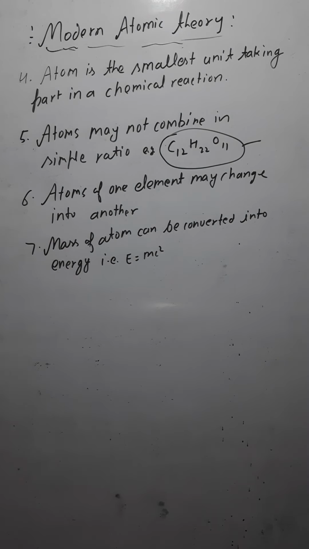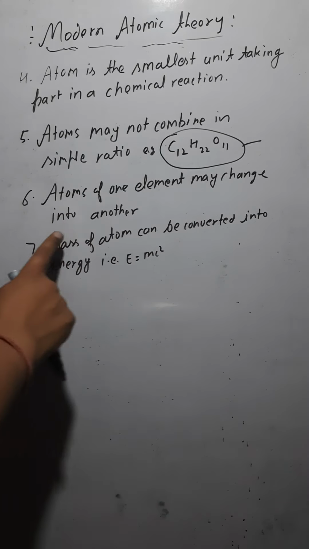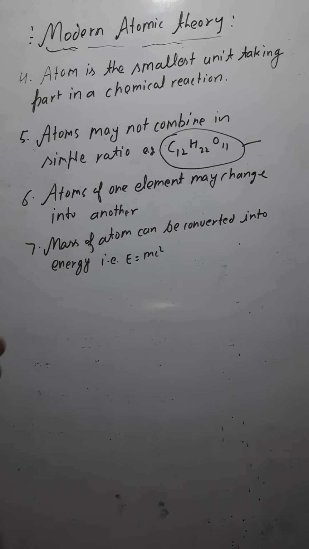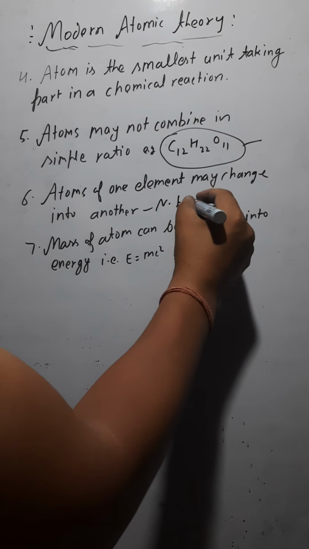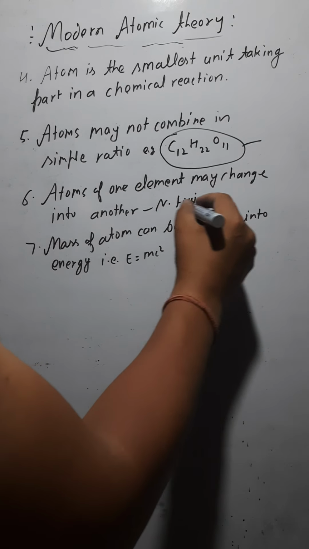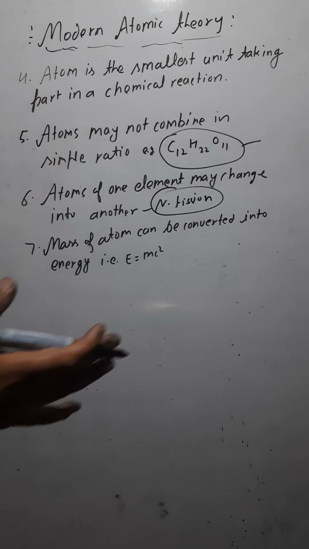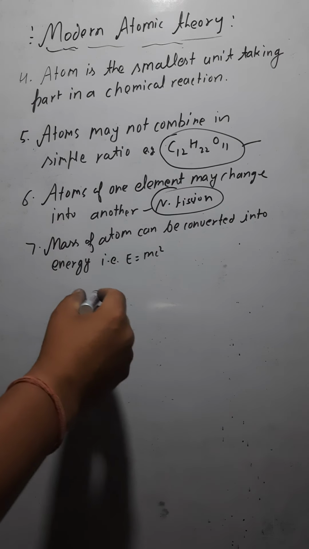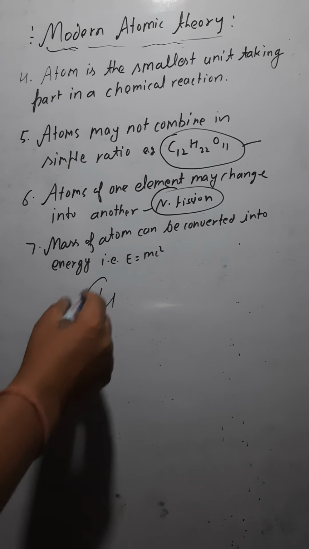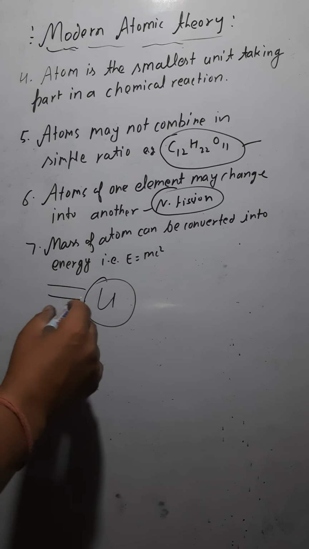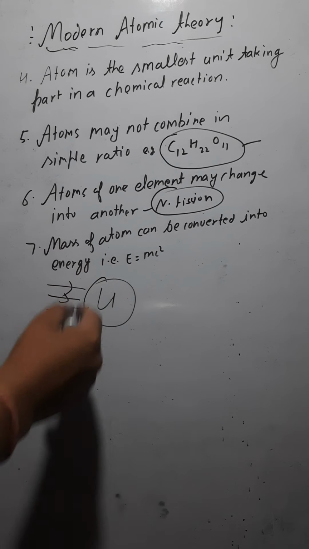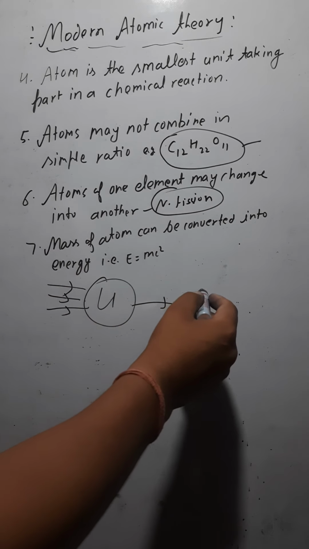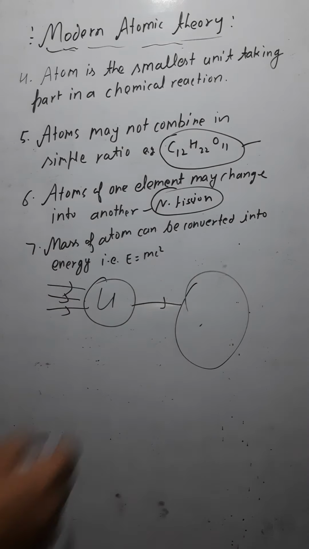Now the next postulate is: atoms of one element may change into another, like in the case of nuclear fission. Here in nuclear fission, atoms of one element change into another. Let's say you have uranium. If you bombard the uranium with a particle, the uranium is going to change into another element, isn't it?